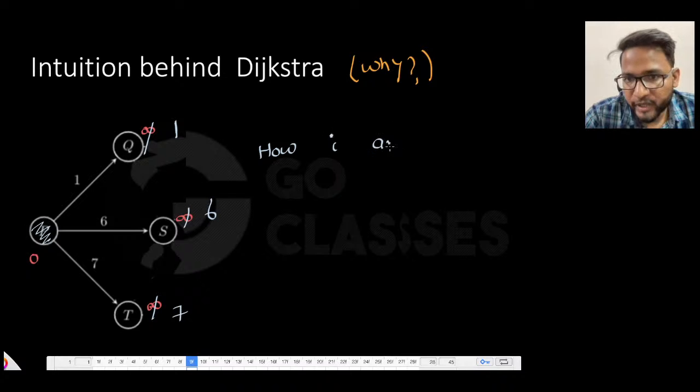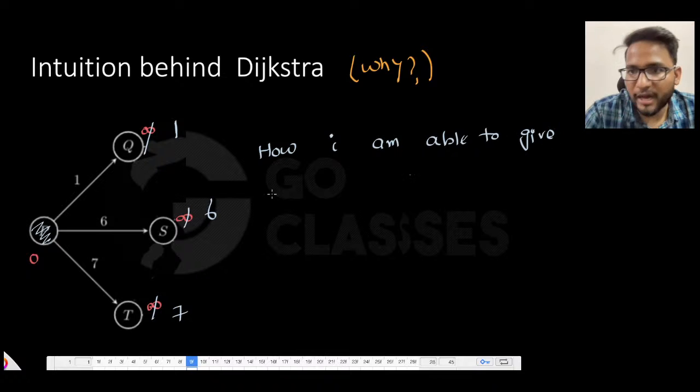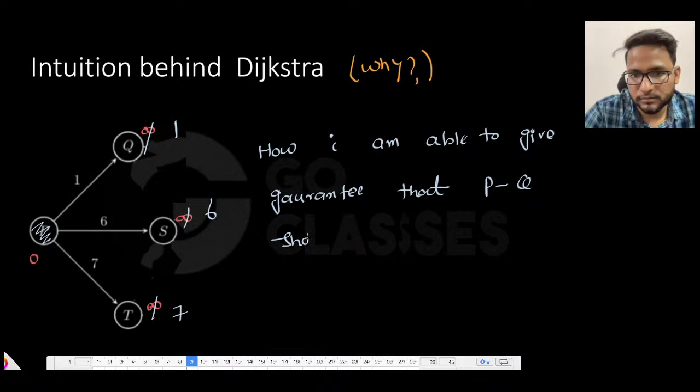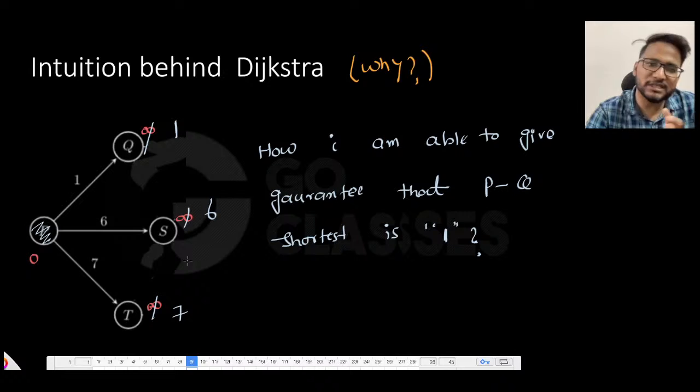How am I able to give a guarantee that the shortest path from P to Q is 1, right? How am I able to give this guarantee? If I can answer this question, which is just the first iteration, then maybe I can answer it for the later iterations also. So let's just see why it is working.